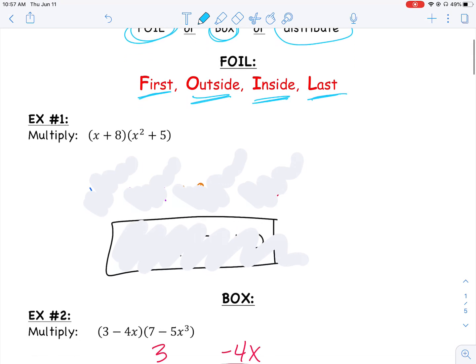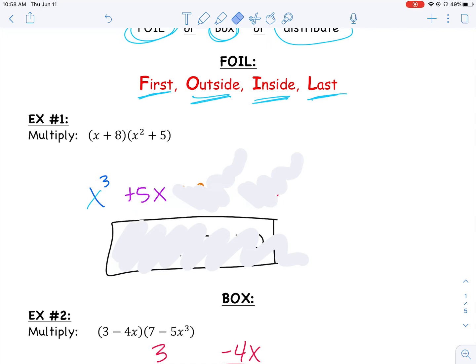Let me show you. The first terms. I'm going to multiply the first term in this parenthesis and the first term in that parenthesis together. So x times x squared is really, whoa, x cubed. Then I'm going to multiply my outside terms together. My outside term here is x, and my outside term here is 5. So x times 5 gives me a 5x.